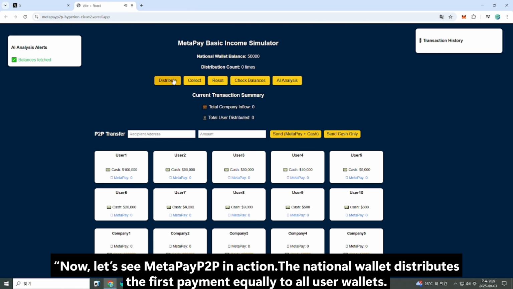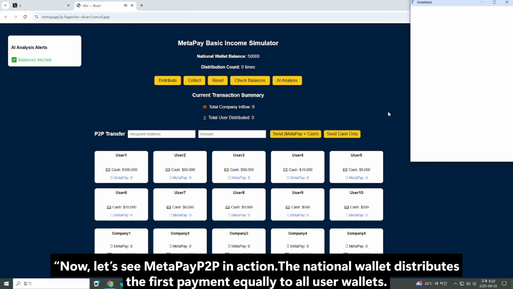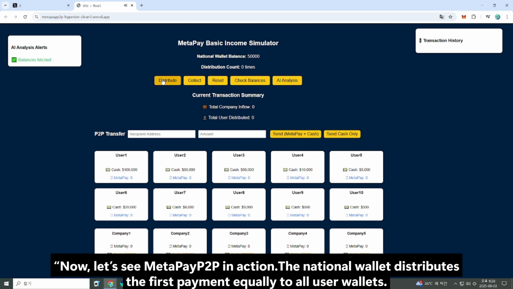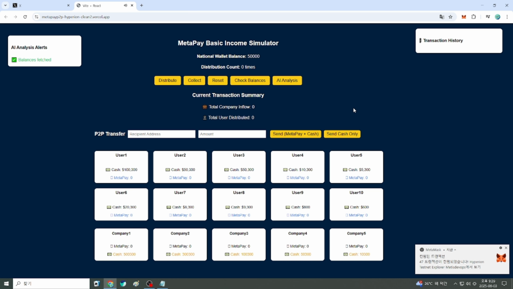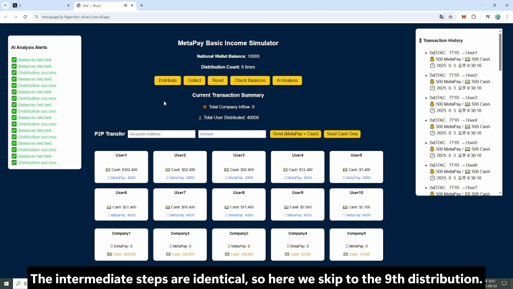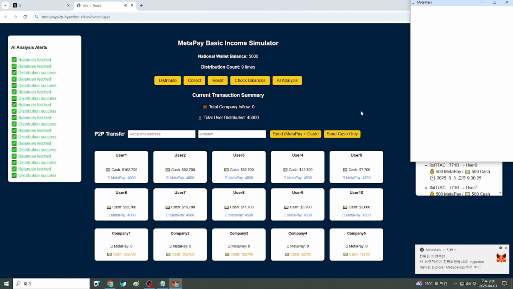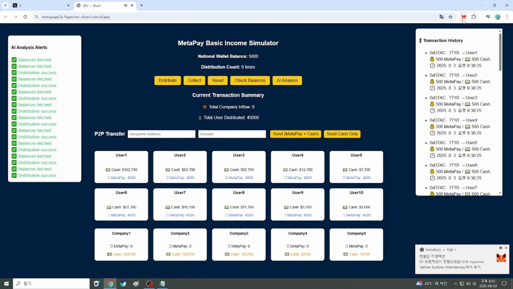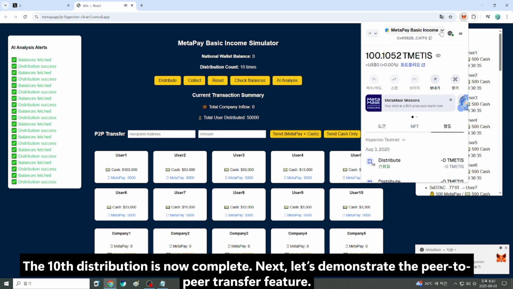3. Live demonstration. Now, let's see MetaPay 2P in action. The national wallet distributes the first payment equally to all user wallets. The intermediate steps are identical, so here we skip to the 9th distribution. The 10th distribution is now complete.